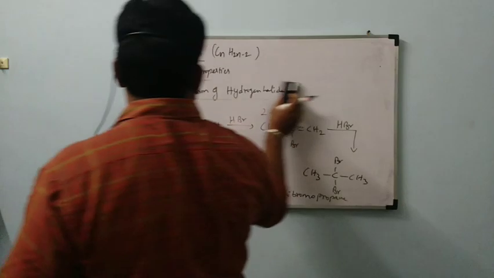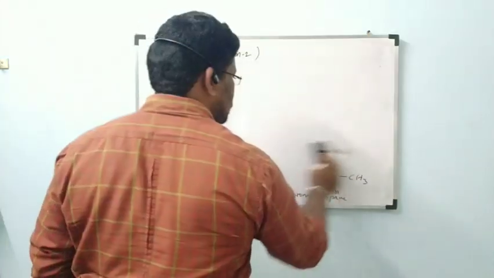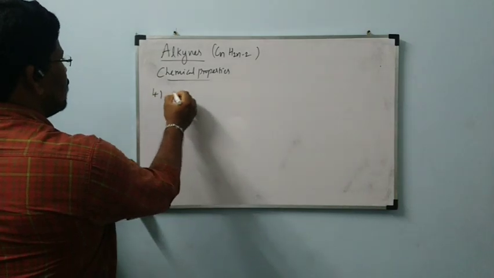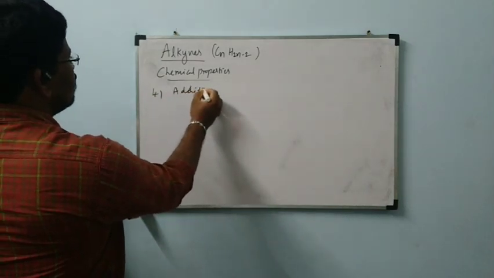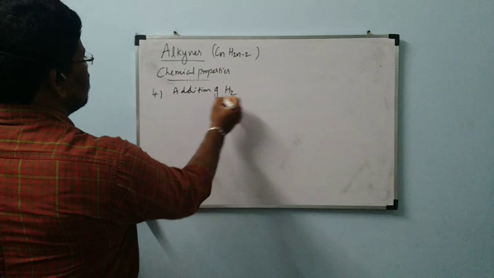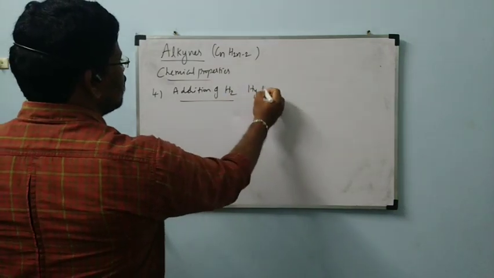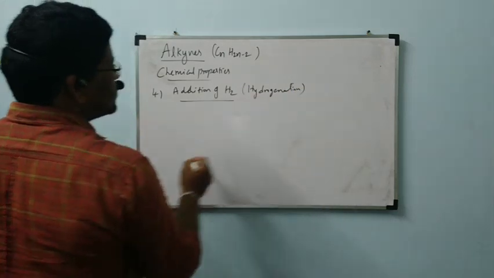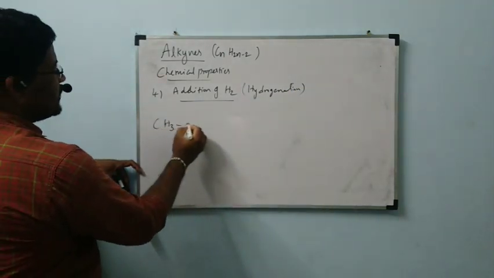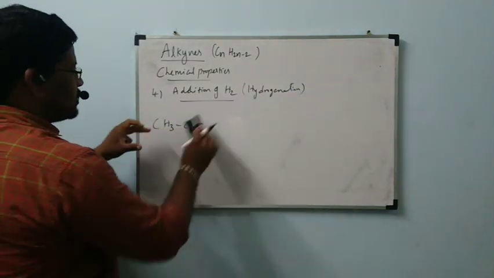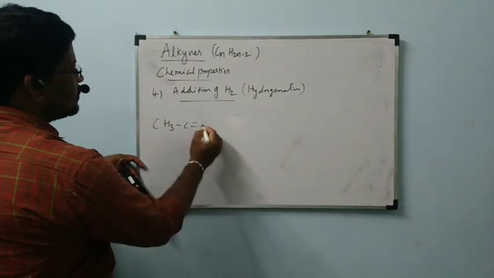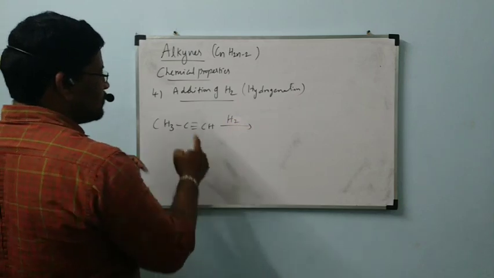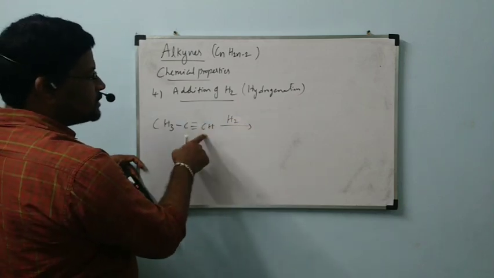Next, fourth one. Hydrogenation. Simple. CH3C triple bond CH will undergo reaction with H2 to form CH3CH double bond CH2, where one hydrogen is added to this carbon, one hydrogen is added to this carbon.